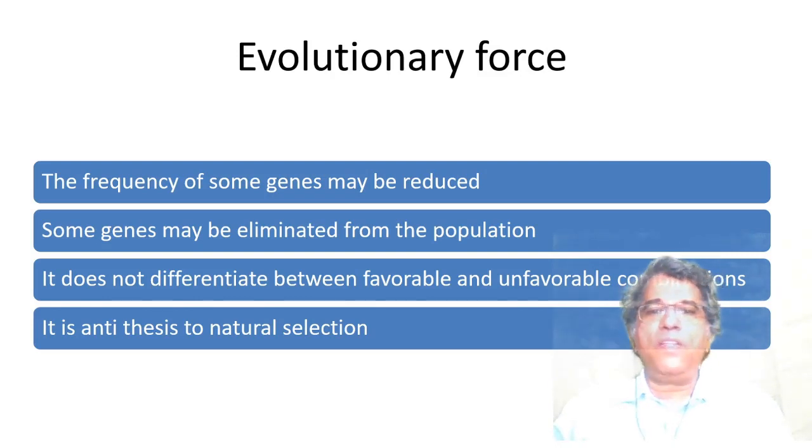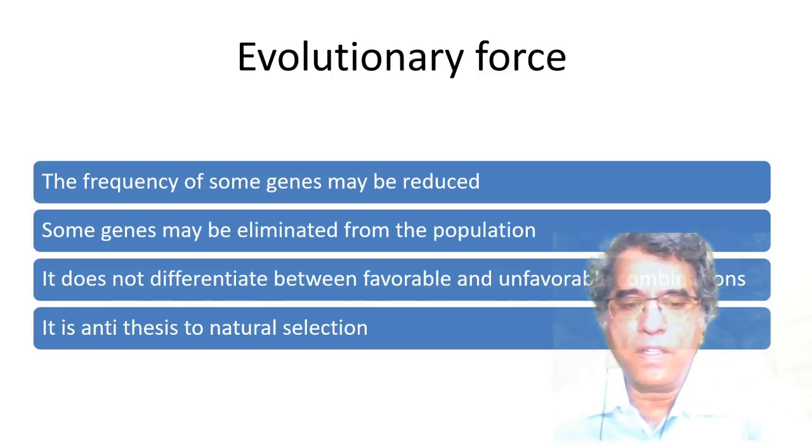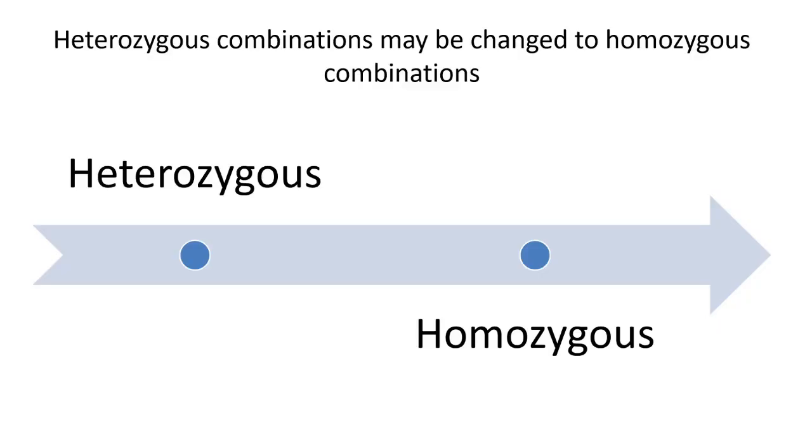It is an antithesis to natural selection. In genetic drift, heterozygous combinations may be changed to homozygous combinations. Sometimes the entire population may be filled up with homozygous individuals. That means there is a gradual shift from heterozygous to homozygous nature in the case of genetic drift.